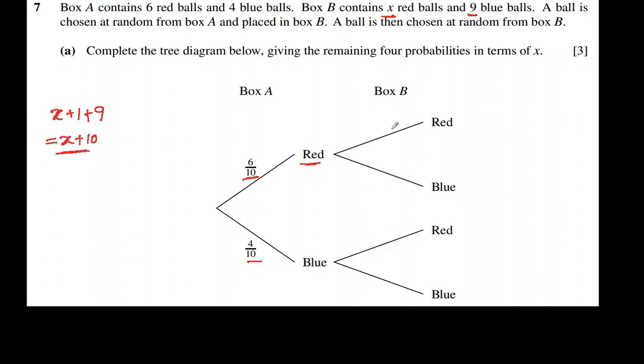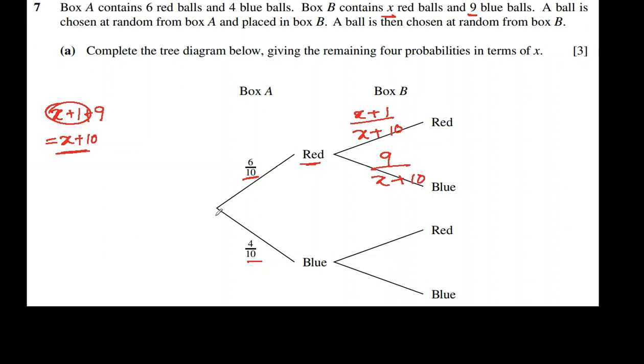Total balls are x plus 10. So what is the probability that he will draw a red ball from the first box? It will be the total number of red balls, x plus 1, divided by the total number of balls, which is x plus 10. Next, what is the probability that a blue ball will be drawn? How many blue balls are there? 9, out of how many total balls?